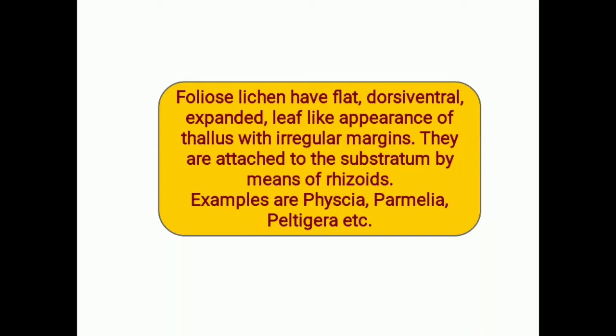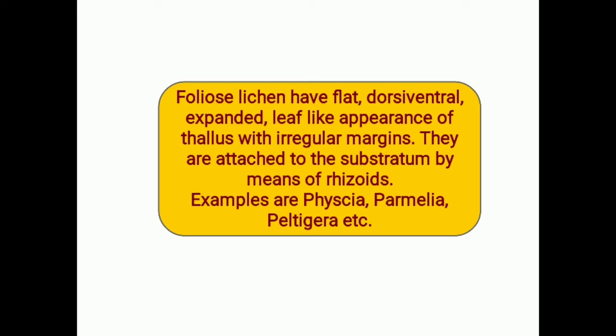Next come the foliose lichens. These foliose lichens are also flat structures and they have a dorsiventral body. That means they have an upper side and a lower side expanded, and in this case there is a leaf-like appearance of the thallus with irregular margin.